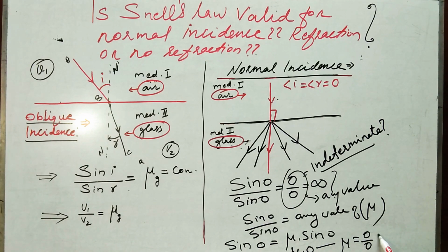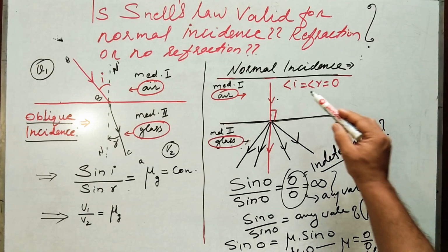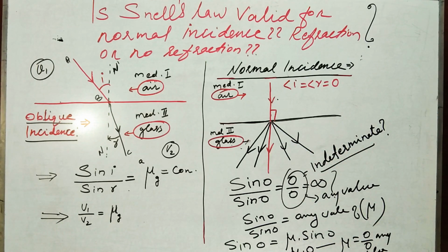So mathematics says that Snell's law is not violated. It holds good in this condition. So Snell's law is valid and applicable for normal incidents, and for normal incidents there is definitely refraction taking place. Thank you very much.